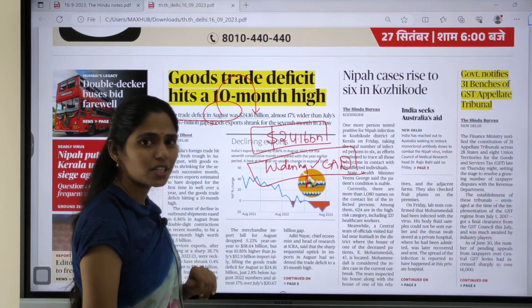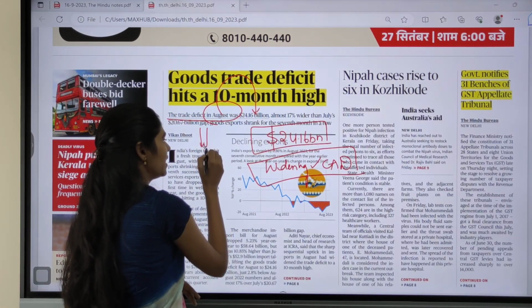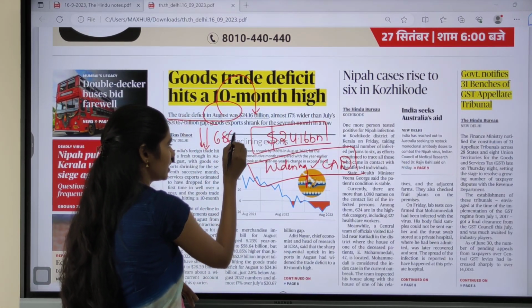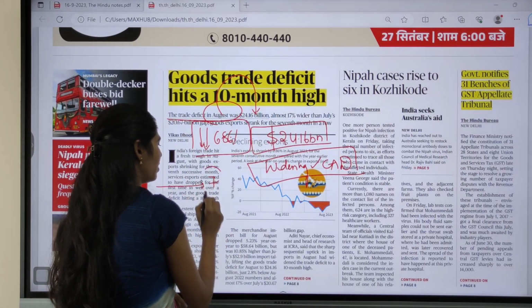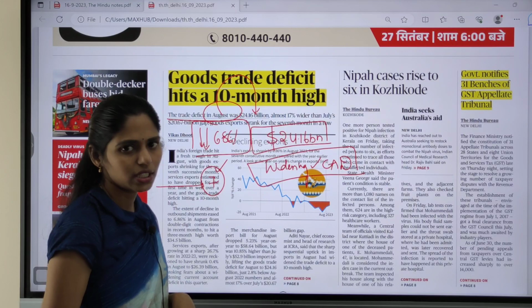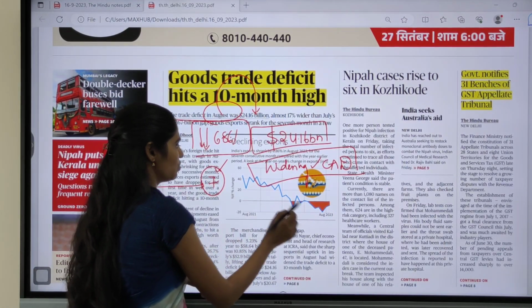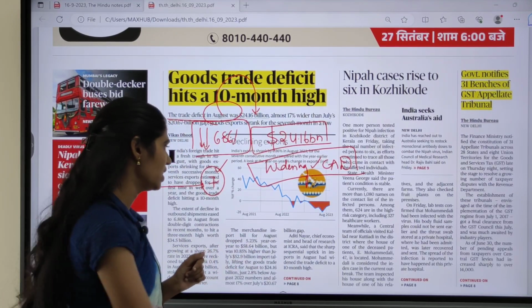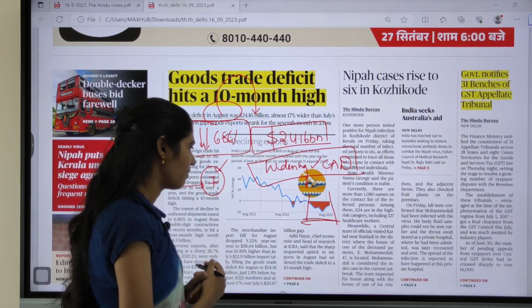And why is there a trade deficit now? In the month of August, exports decreased by 6.86%. Continuously for the last 7 months, we are seeing a decrease in our exports. Because of this, there is a widening of the trade deficit, and here you can see we are below zero now.